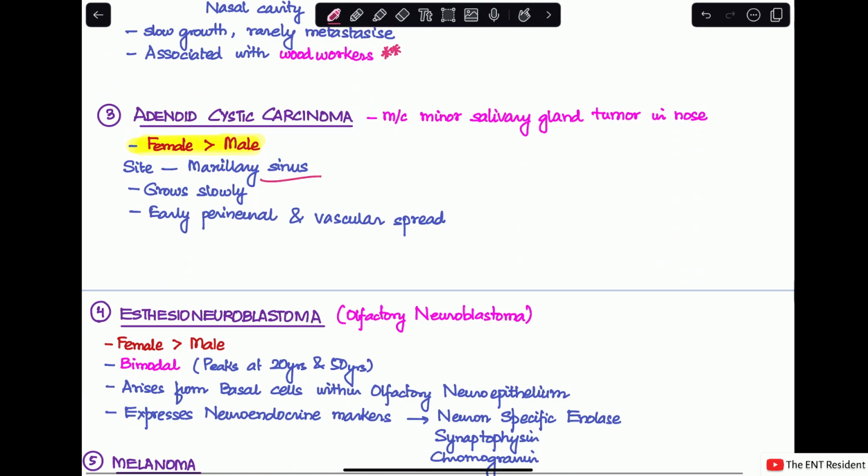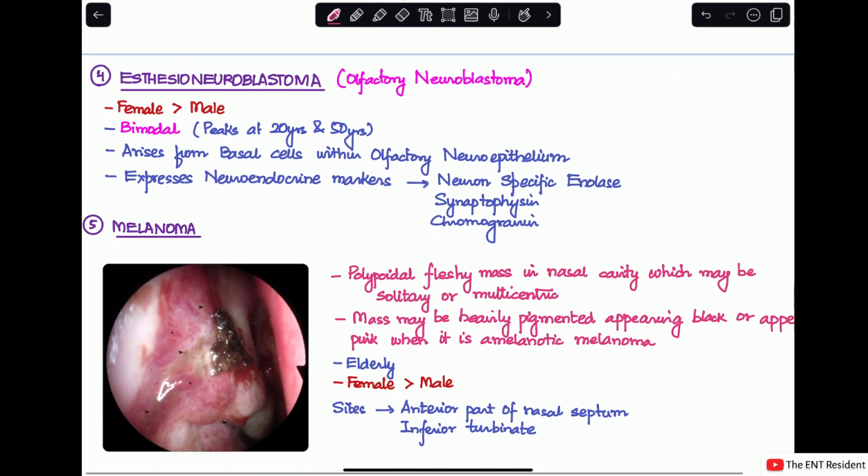Next one is esthesioneuroblastoma or olfactory neuroblastoma. This is also a tumor which is more common in females and it has a bimodal distribution, which means that it shows a peak in two different ages. One is at 20 years and another is at 50 years. This is a tumor which arises from basal cells of the olfactory neuroepithelium. Another test that will help you in differentiating is that these tumors usually express neuroendocrine markers like neuron specific enolase or NSE, synaptophysin, and chromogranin.